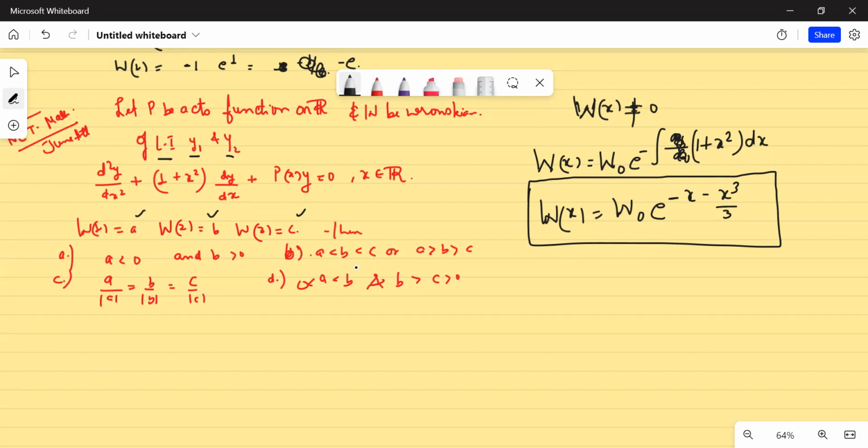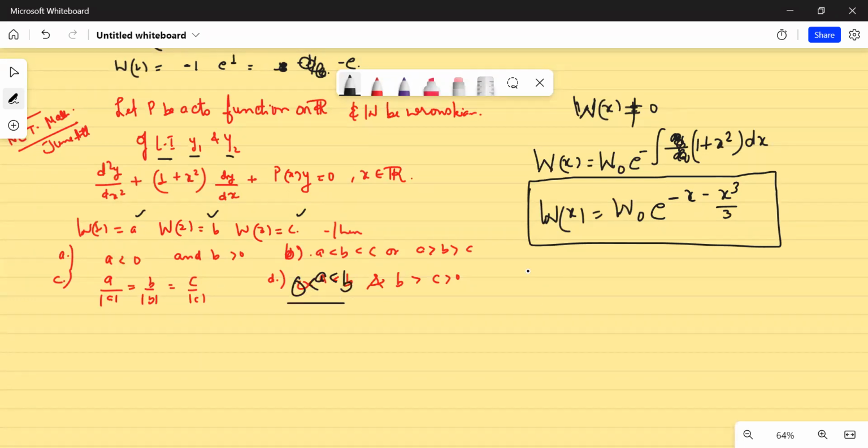Okay, there was a question asked on the monotonicity of A, B, C: do they follow this kind of order? What kind of order do you see that A, B, C would follow? This was asked in the examination.